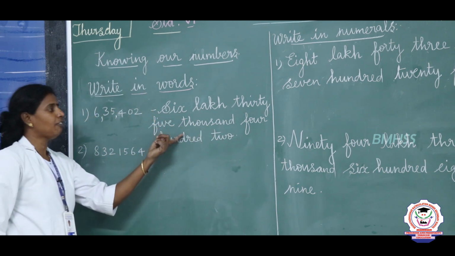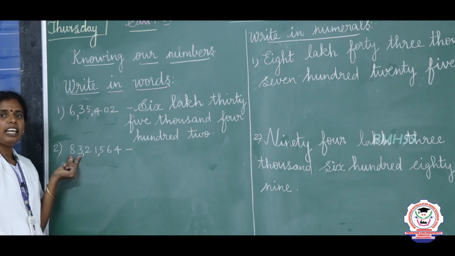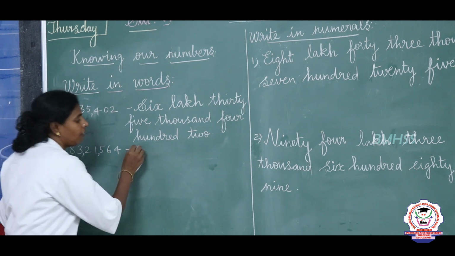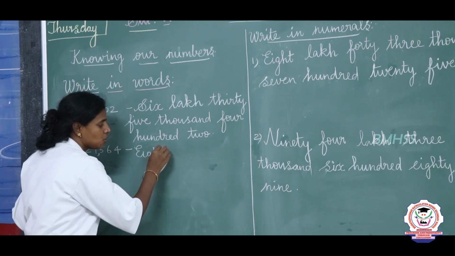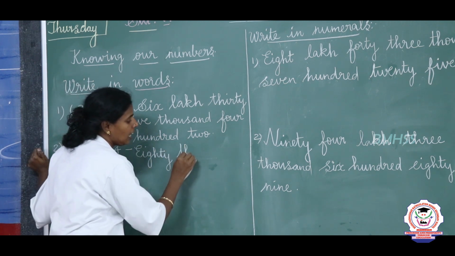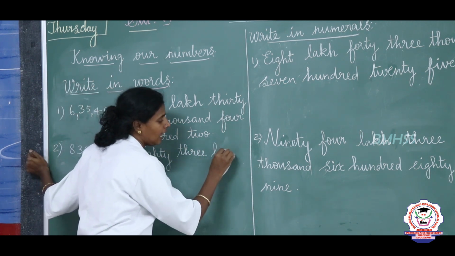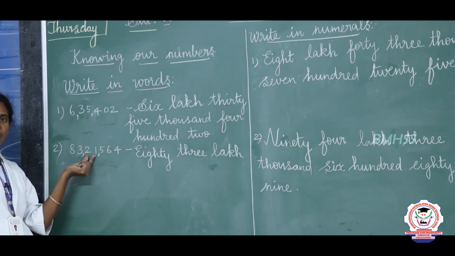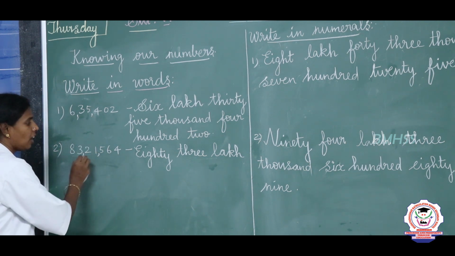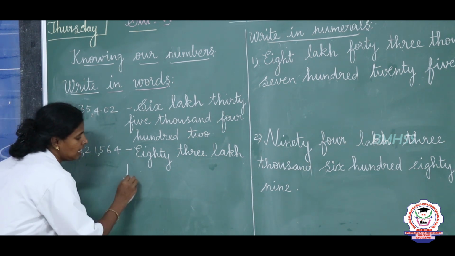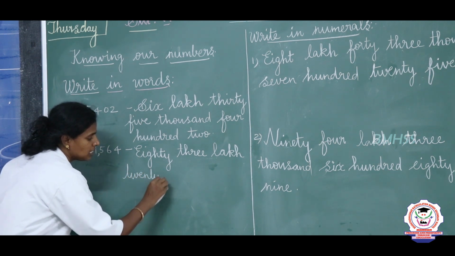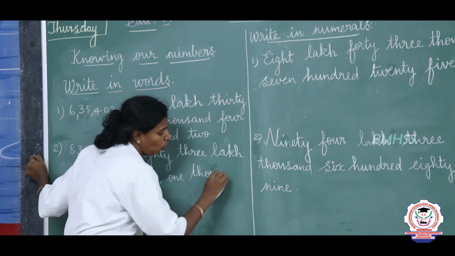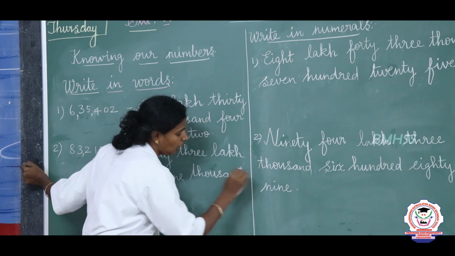Now take 83,21,564. 83 is in the place of lakhs. So we are going to write EIGHTY, THREE, 83 LAKH. And 21 is in the place of 1000. So we write TWENTY, ONE, 21 THOUSAND, 21,000, right?